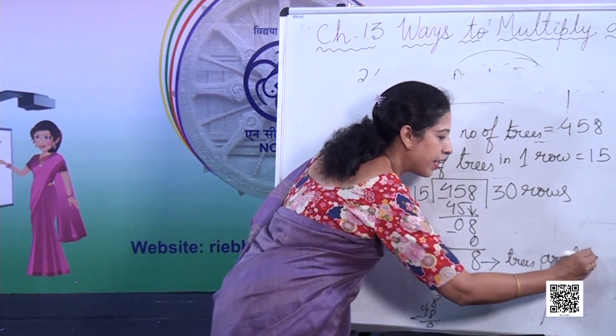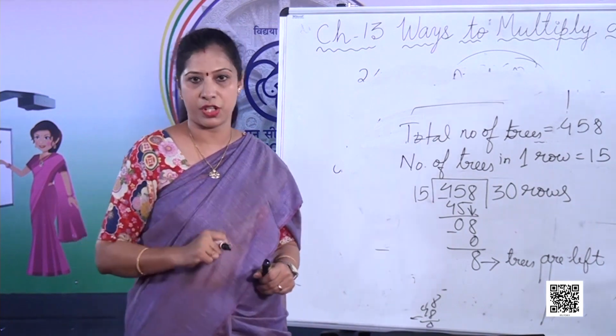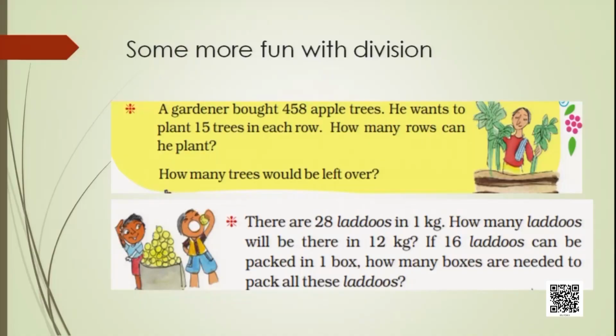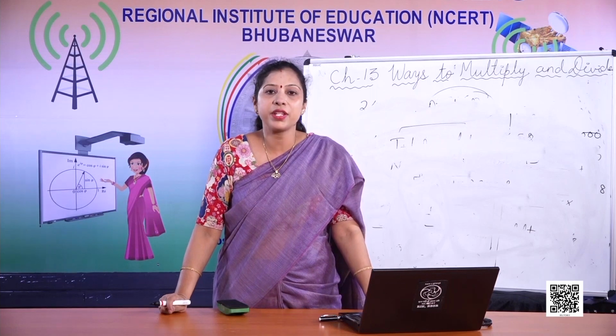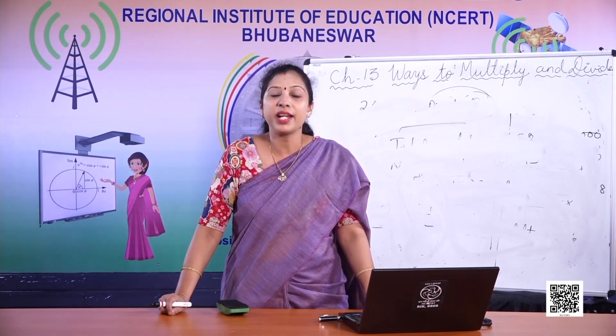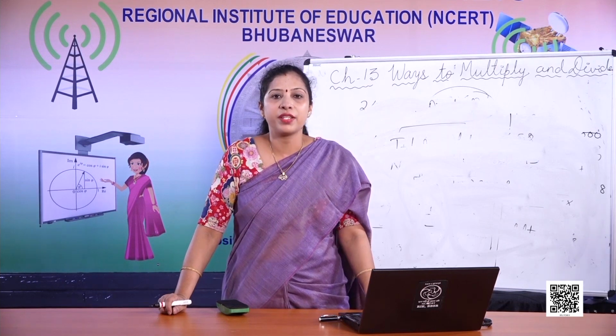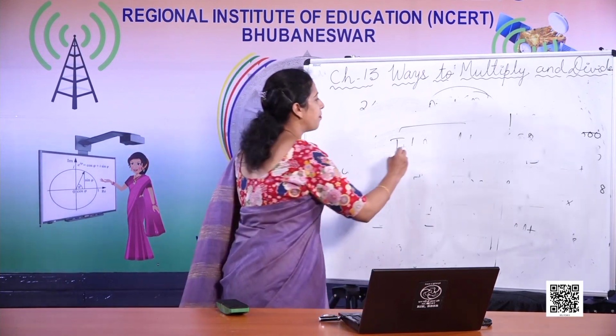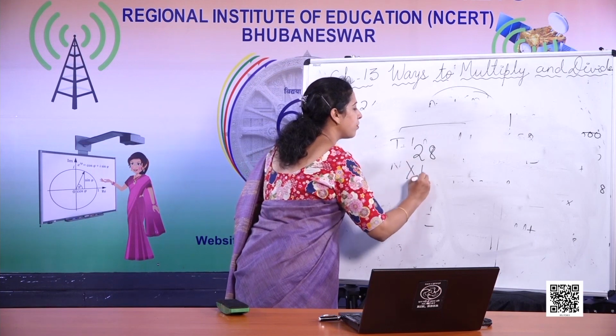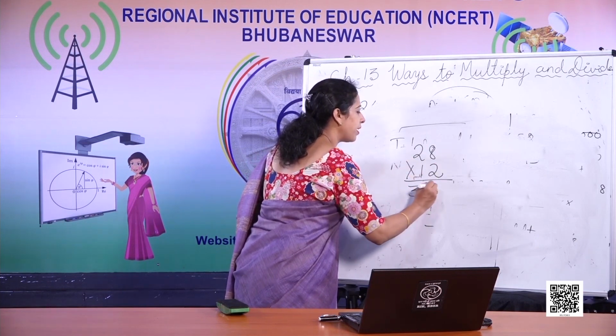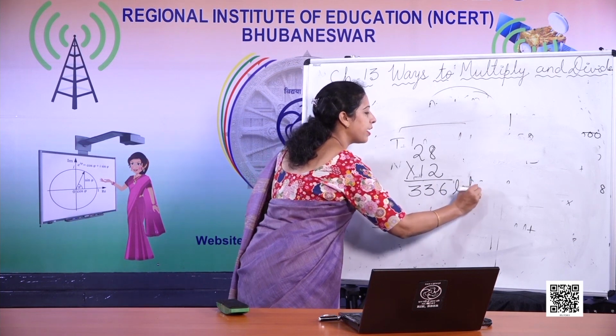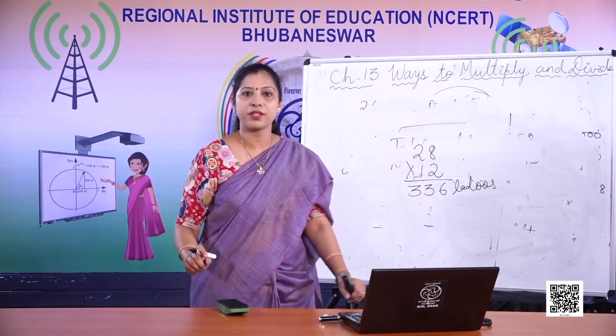8 trees are left. Similarly, in the next question, there are 28 laddus in 1 kg. And how many laddus will be there in 12 kg? Now children, always remember, if you are doing word problems, if there are 28 laddus in 1 kg, definitely there will be more laddus in 12 kg. So what you have to do? You have to multiply 28 into 12. So the answer will be 336 laddus in 12 kgs of laddu.